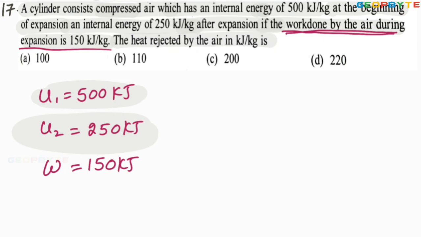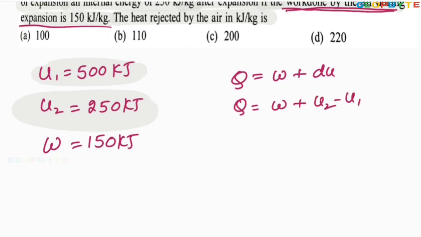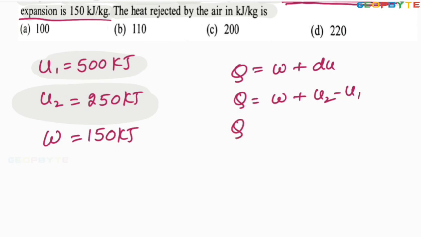The process is occurring in a closed system. The closed system energy balance equation is Q equals work done plus change in internal energy, dU. Q equals work done plus U2 minus U1. Here the change in internal energy is U2 minus U1. Q equals, what is the work interaction?